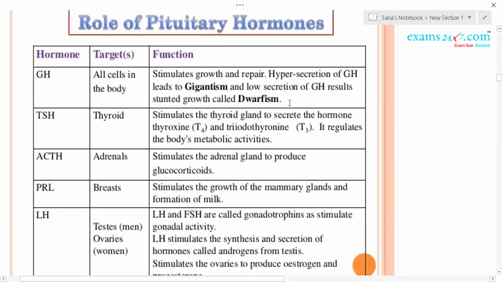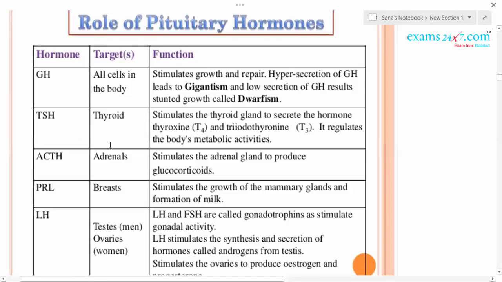Now, what are the various roles of these pituitary hormones? How do they influence coordination in the human being? Growth hormone passes to all regions of our body. It is secreted by the pituitary gland, passes through the blood and reaches the whole body. It stimulates growth as well as repair. If it is secreted in excess, it leads to gigantism, huge growth, and deficiency leads to dwarfism.